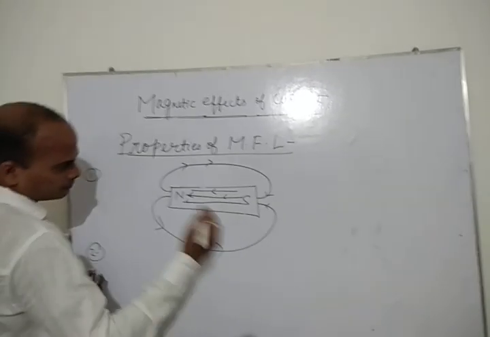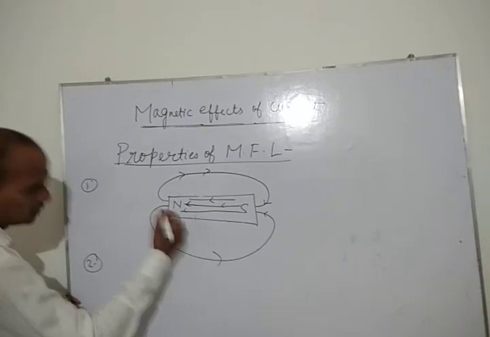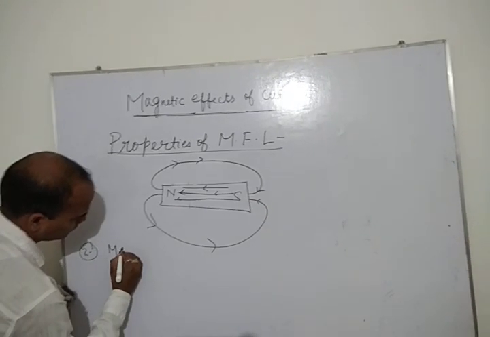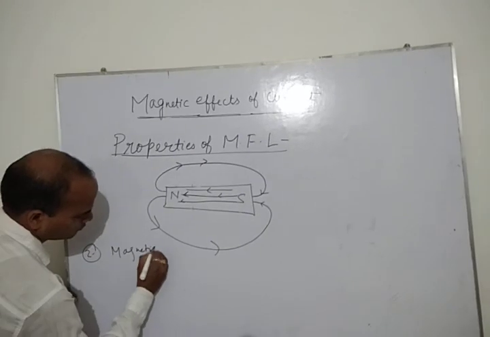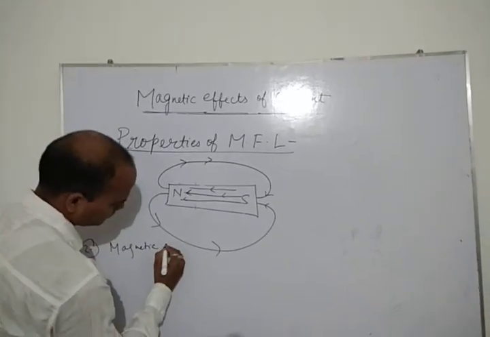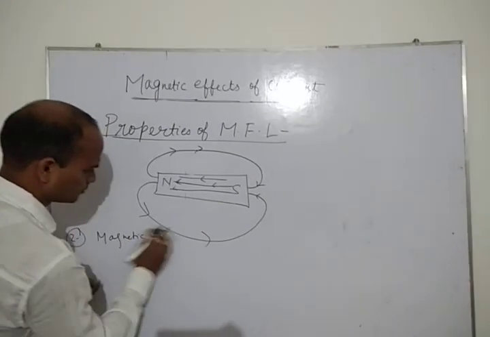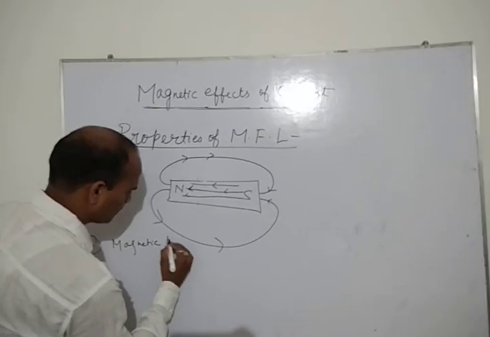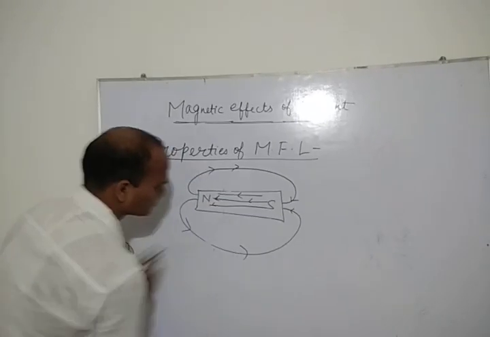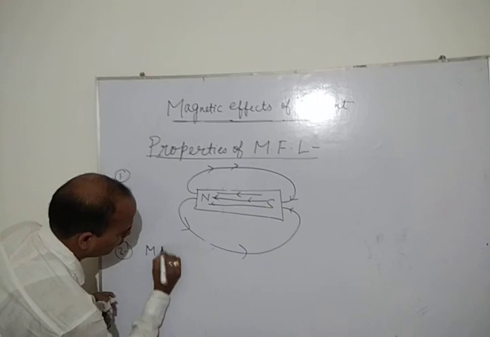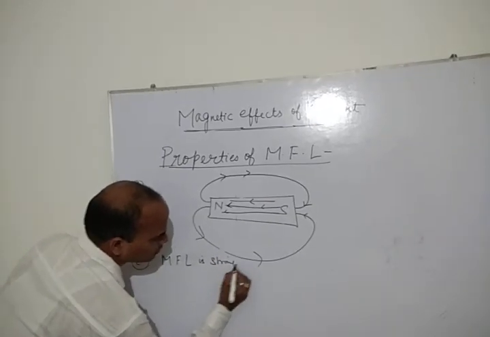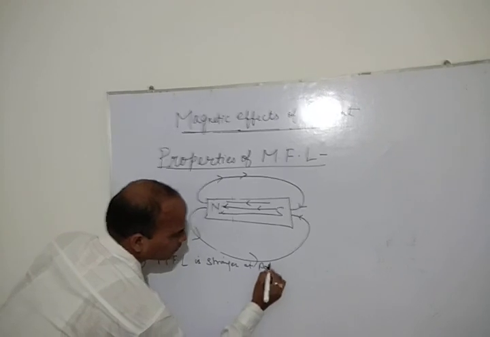Second property, I have told that the strength of magnetic field line is stronger at the pole.